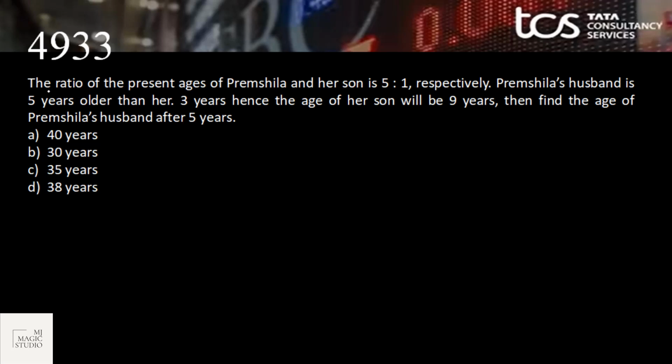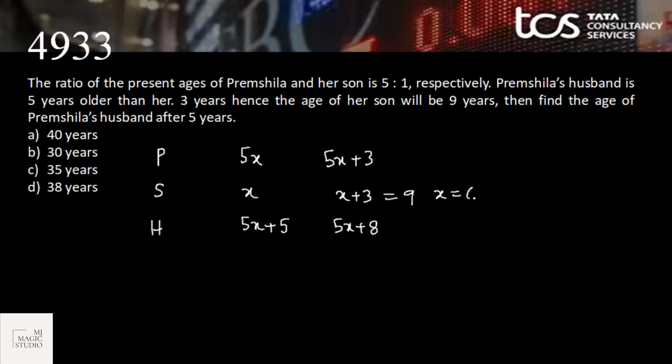Okay. So this is the 12th one on the screen. The ratio of present ages of Premshila and her son. Premshila's son's present age is 5x and x, if we take common ratio x. Premshila's husband is 5 years older than her. Then husband's age would be 5x plus 5, present age. 3 years hence, 5x plus 3, x plus 3, 5x plus 8. The age of her son will be 9 years. That means the value of x is 6.